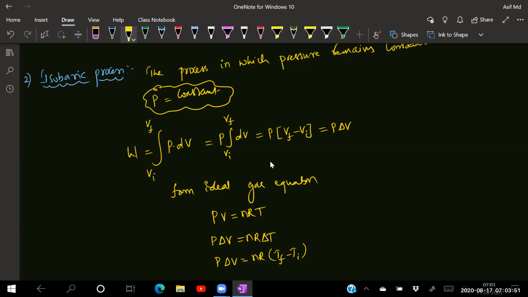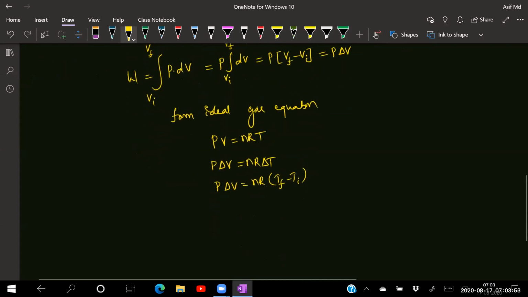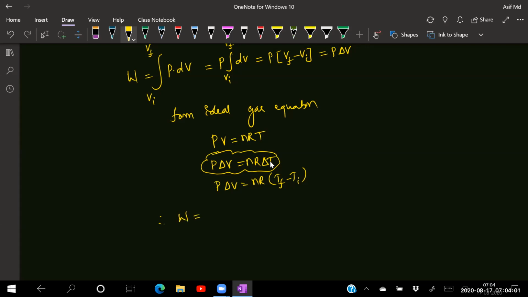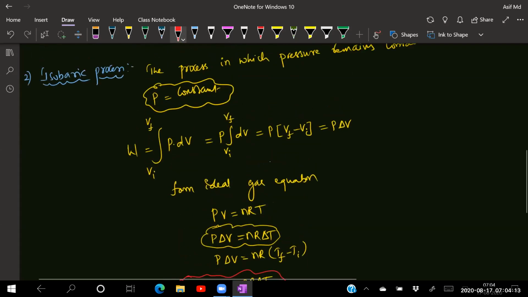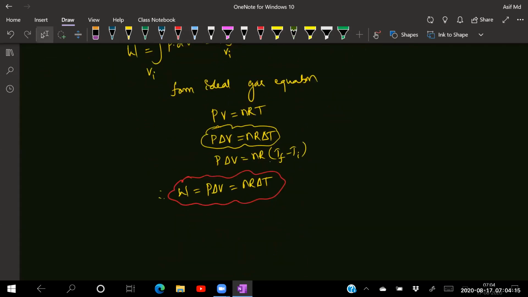Therefore work done is also equal to P into delta V, that is equal to nR into delta T. Can I write like that? Yes, because both of them, P into delta V, are nR into delta T by the relation.